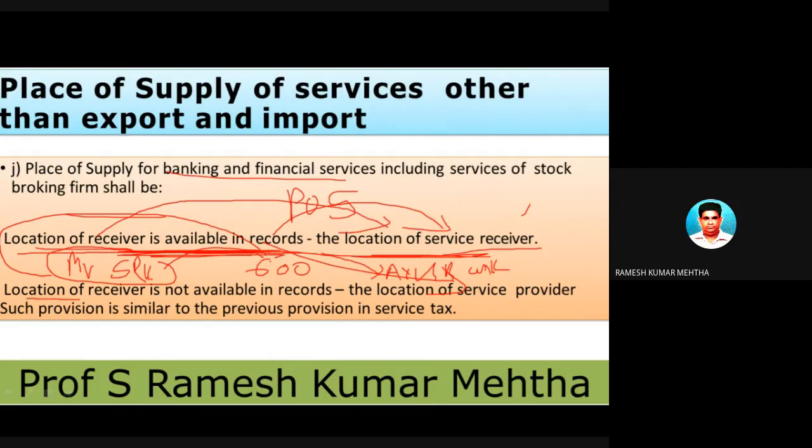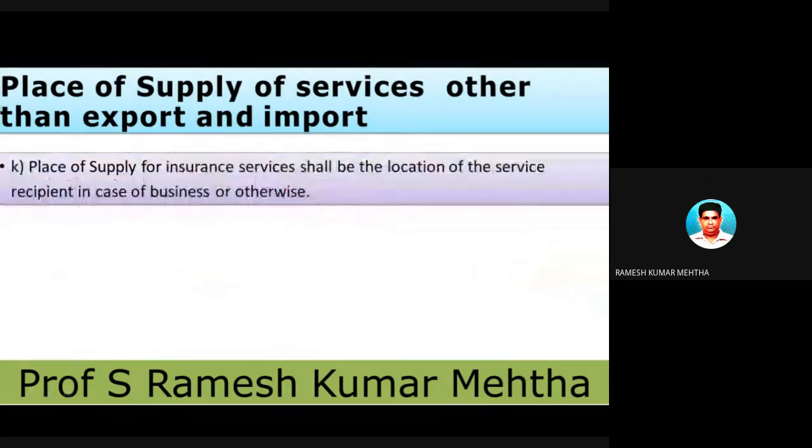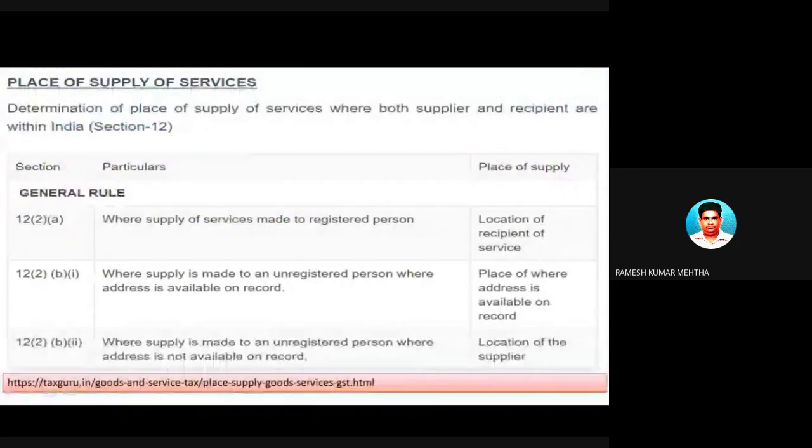Now, assuming that the location of the service receiver is not available, then it is the location of the service provider himself. Already I gave the example of Axis Bank, Punjab National Bank and all that. In case of insurance services, where companies are providing insurance services, the place of supply will be the location of the service recipient, in case of business or otherwise.